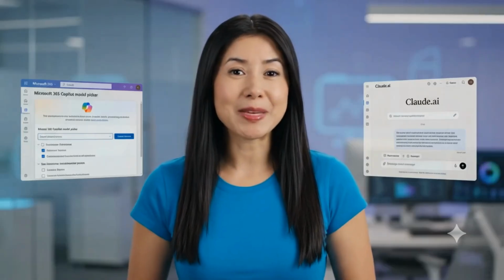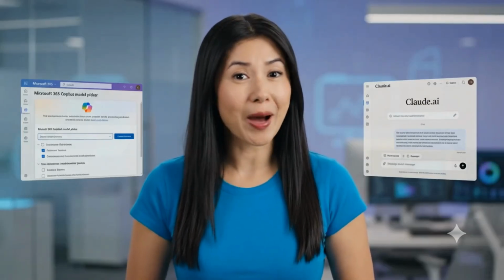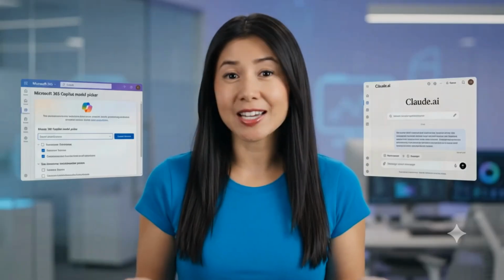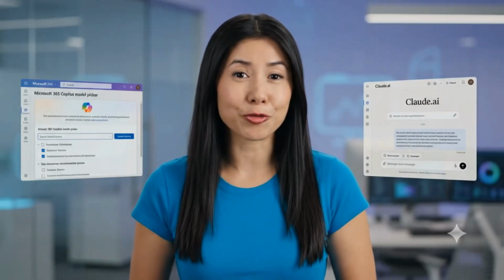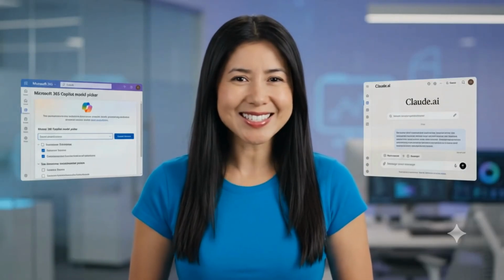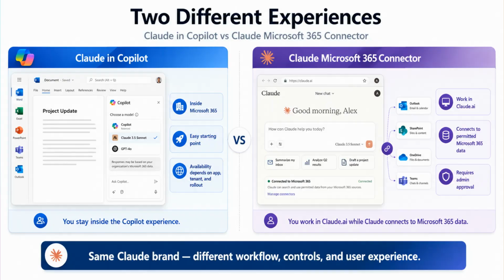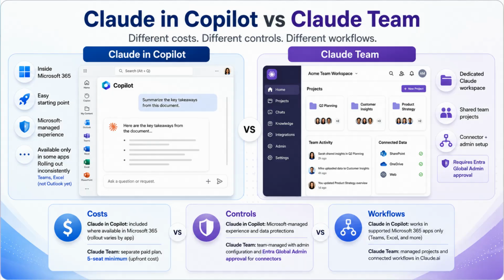Claude is now showing up inside Microsoft 365 Copilot. But is that the same as connecting Claude.ai to your Microsoft 365 data? Not exactly. Claude in Copilot and the Claude Microsoft 365 connector are two different experiences with different workflows, controls, and costs. Let's look at the real difference.